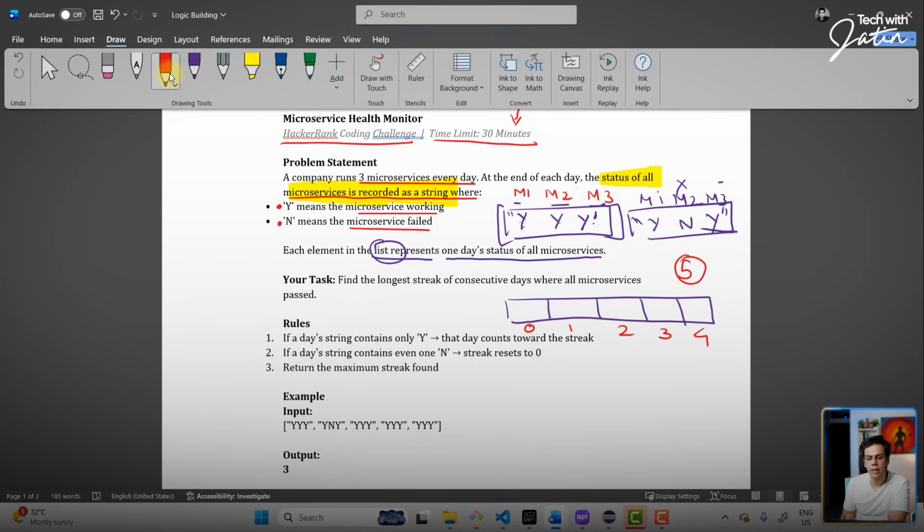Now, this particular list, guys, is only going to store string values. So over here, we're going to have something like this. Y, Y, Y, Y, N, Y. Any combination it can be Y, Y, N, Y, Y, Y, and Y, Y, Y. Now, whatever is going to be there on the 0th index is technically the value for Monday. Whatever is there on the first one is for Tuesday. Whatever is there on the second one is for Wednesday. This is going to be for Thursday, and this is going to be for Friday. So we have the string value, but technically we don't have one string value. We have a list of strings.